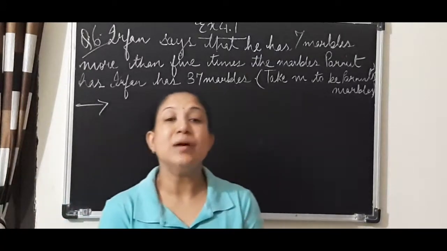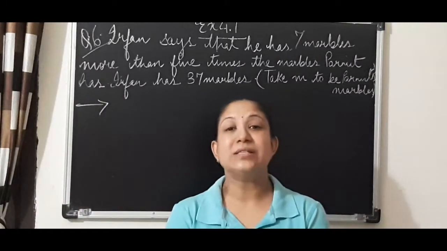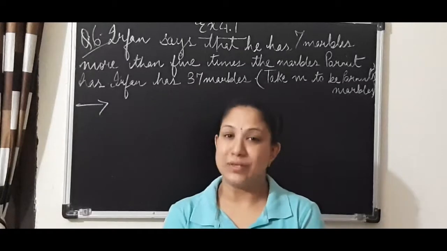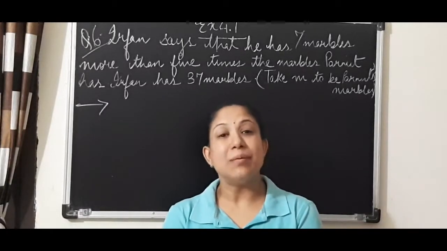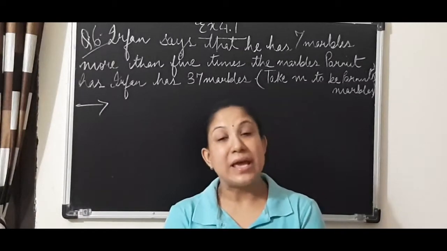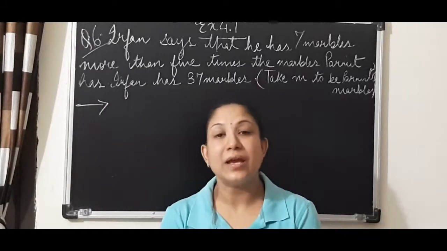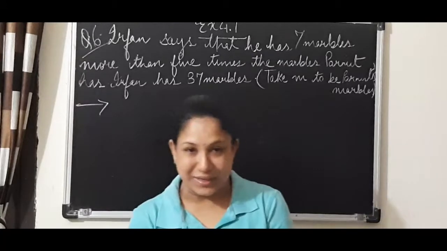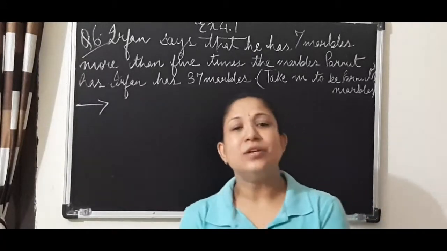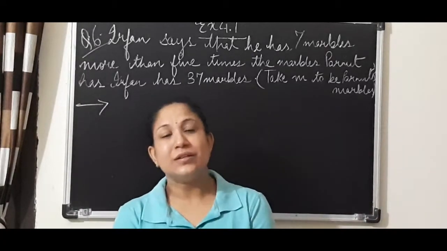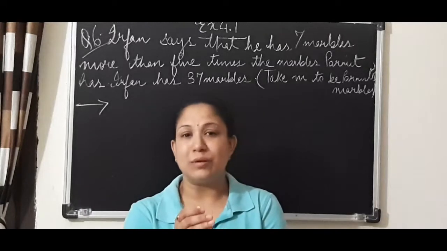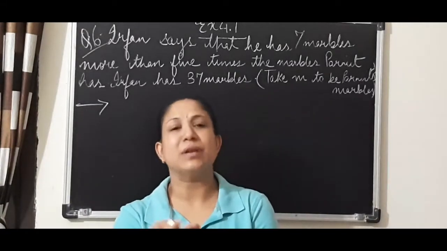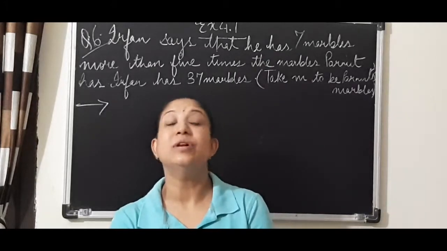Take for example, the sum of numbers x and 4 is 8. Here you do not have to use much of your brain. It is very simple to frame the equation: x plus 4 is equal to 8.